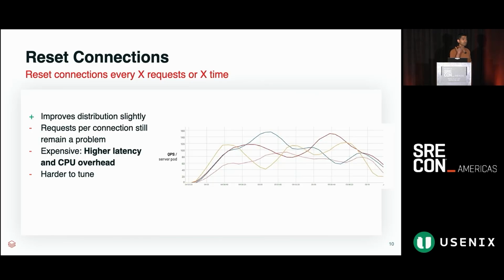Because if you start churning the connection, that's an expensive operation, right? If you churn, you have higher CPU and latency issues start to prop up again. And lastly, what we figured is it's very hard to tune this approach. Like, after how many requests should I reset? If I delay too much, then you have the same problem, where it's happening too infrequently, and the request imbalance is going to come up. If you start to do it too frequently, in that case, you have to pay the cost of CPU overhead and higher latency again.